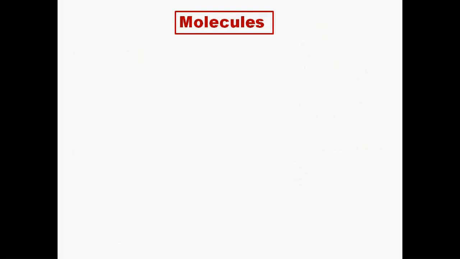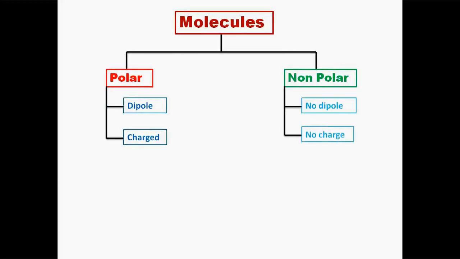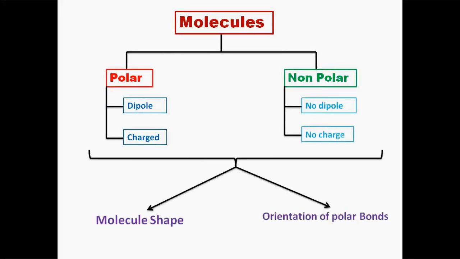Now we know how to determine if a connection between atoms is polar or non-polar, but what about molecules? Molecules are divided into polar, in which the bond dipoles present do not cancel each other out and thus result in a molecular dipole, so this molecule is charged, either positive or negative. But if a molecule has no dipole or charge, it is called non-polar. Cancellation depends on the shape of the molecule and the orientation of the polar bonds.